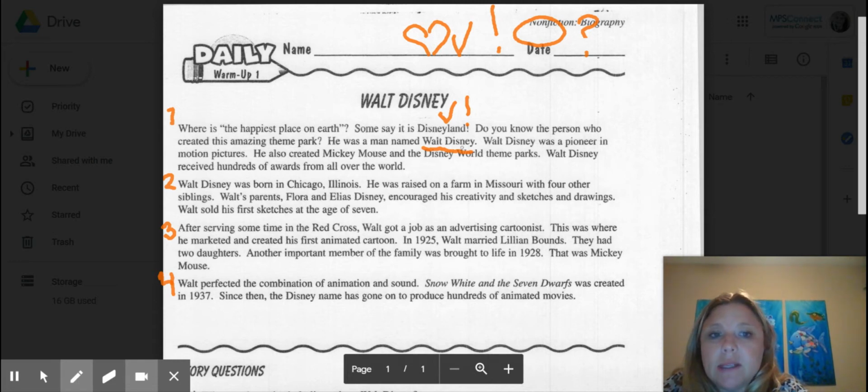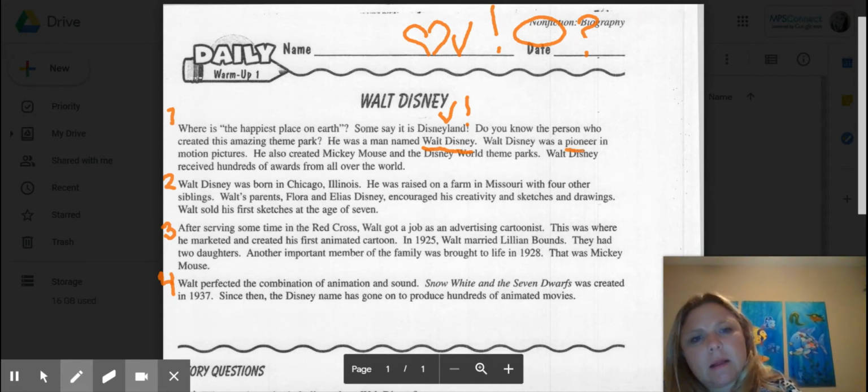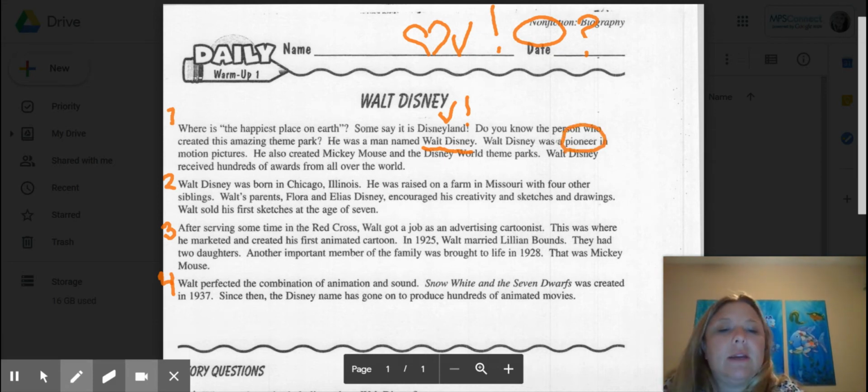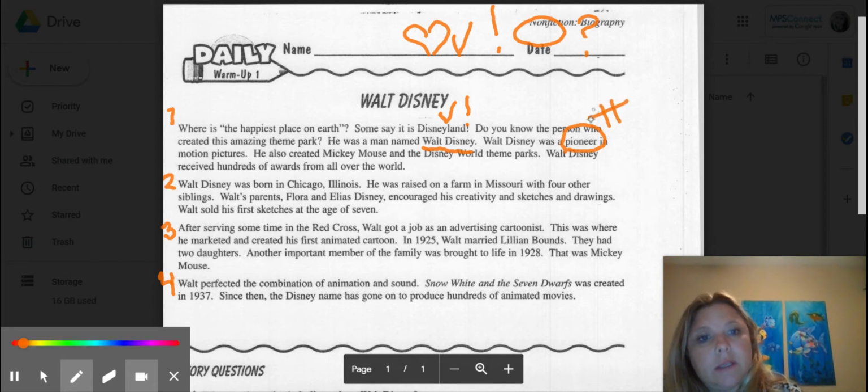Walt Disney was a pioneer of motion pictures. What exactly is a pioneer? I'm wondering that. I'm going to go ahead and just leave it circled. He also created Mickey Mouse and the Disney World theme parks. Walt Disney received hundreds of awards all over the world. Okay, so what is this paragraph ultimately about? It is about Walt Disney. So hashtag Walt Disney.